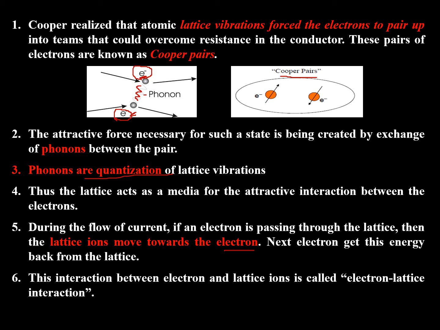The next approaching electron from below gets that energy, and now these two electrons are considered to be paired up, and the source of interaction is the lattice phonon, or simply the phonon. So this type of interaction is called electron lattice interaction.